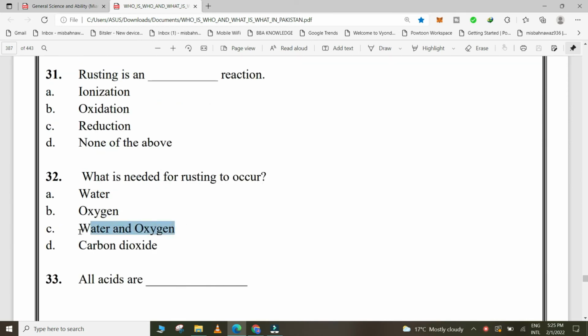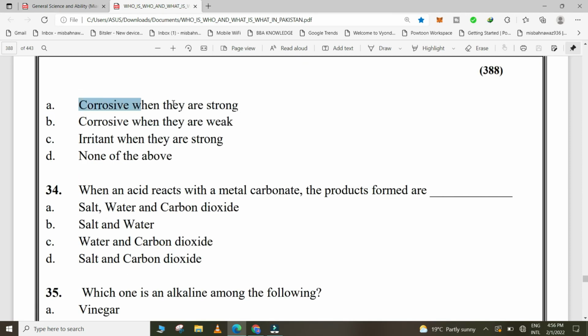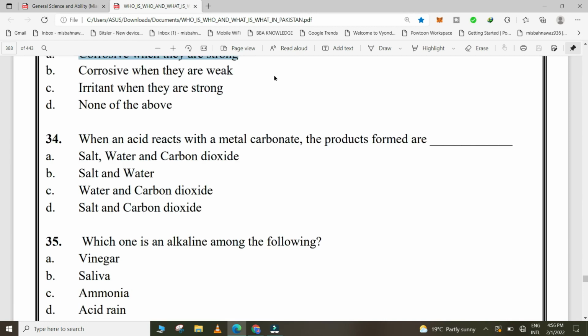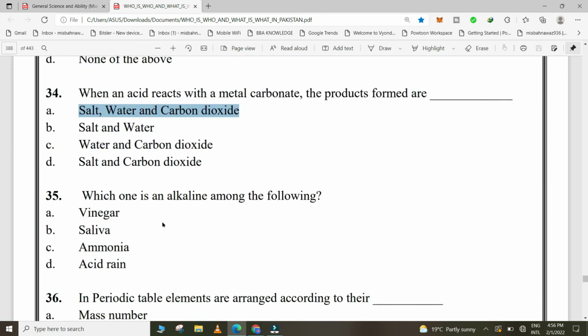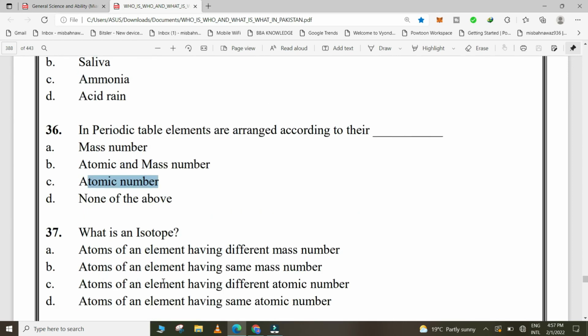What is needed for rusting to occur? Water and oxygen. All acids are dash corrosive when they are strong. When an acid reacts with a metal carbonate, the products formed are salt, water and carbon dioxide. Which one is an alkaline among the following? Ammonia. In periodic table, elements are arranged according to their dash atomic number. What is an isotope? Atoms of an element having different mass number.